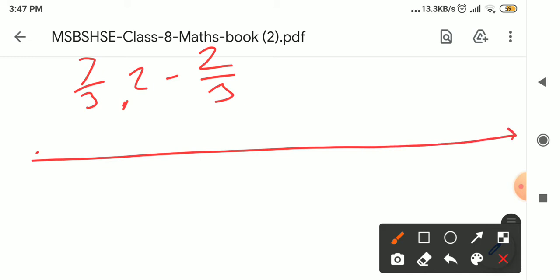This is my 0. I will take this side as negative because negative numbers are smaller. Here 1, 2, 3, these positive numbers are there, and here it is 1 and here minus 1, sorry.